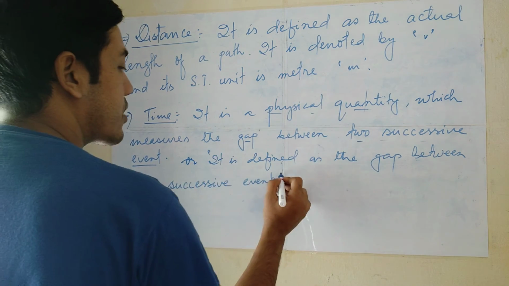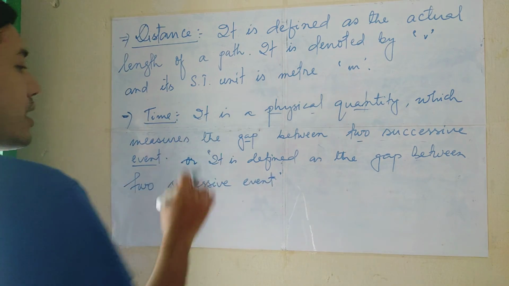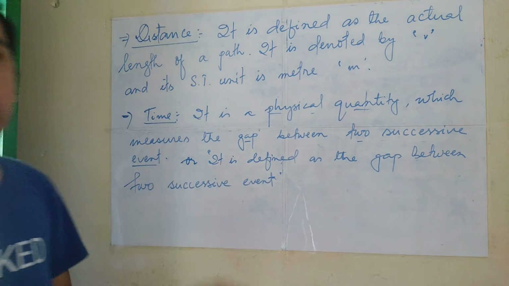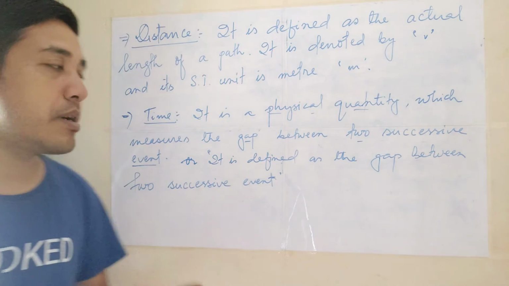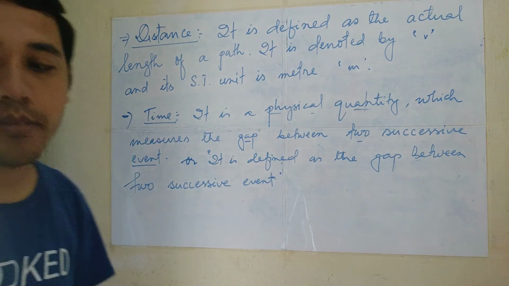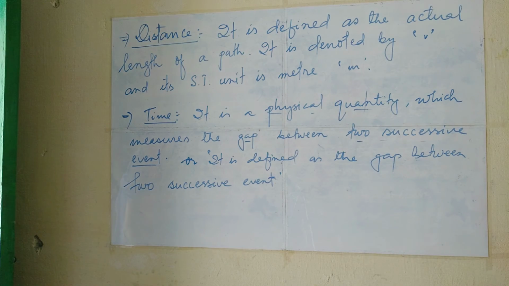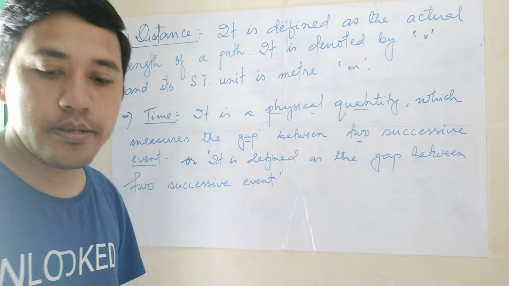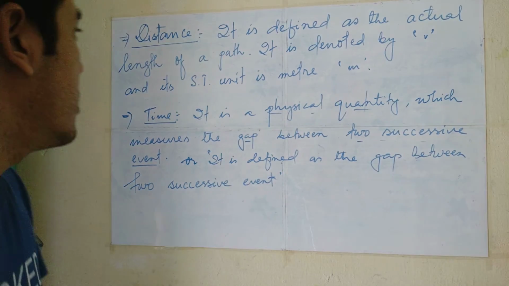You can write the definition either this one or this one, any one you can write, but these two are most important. Please copy down this one. Then, next.